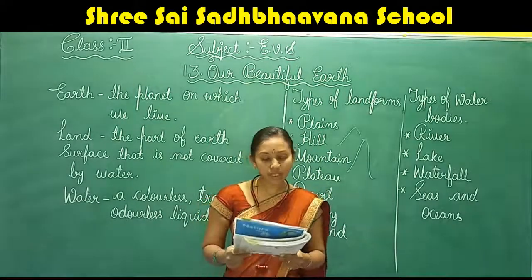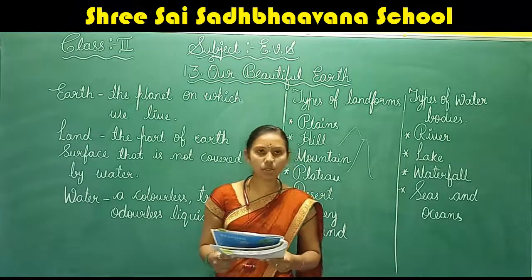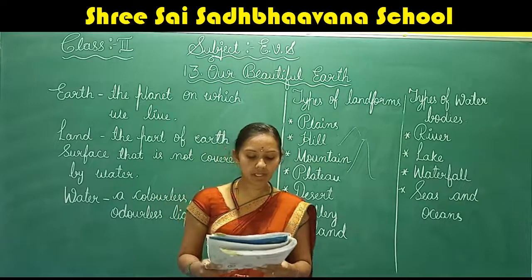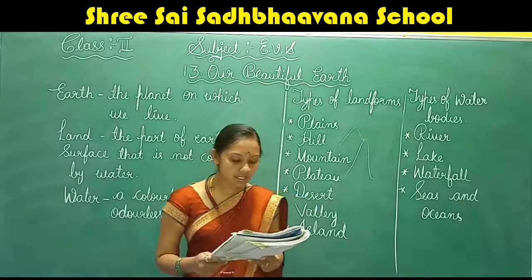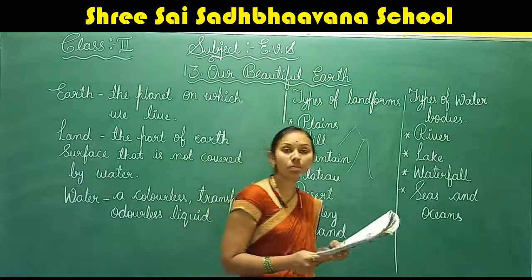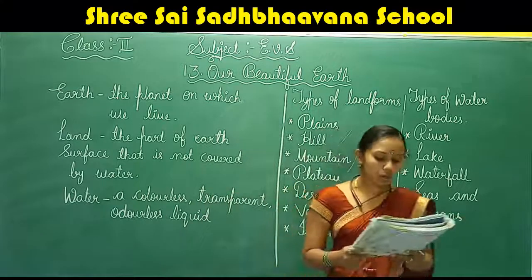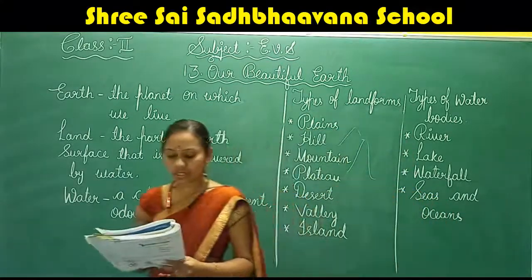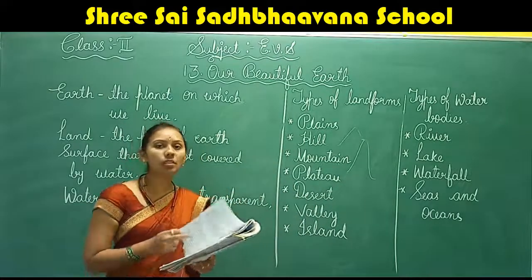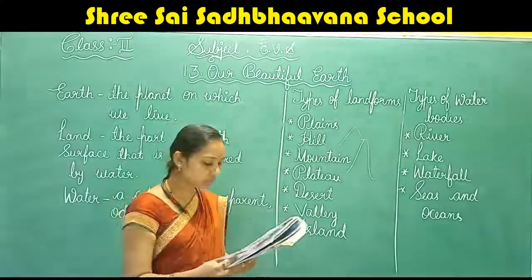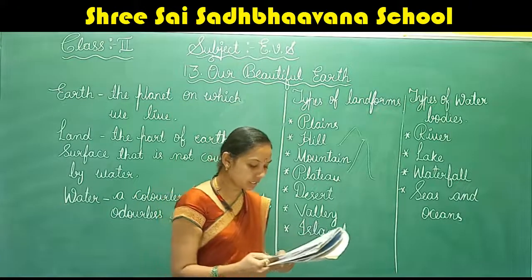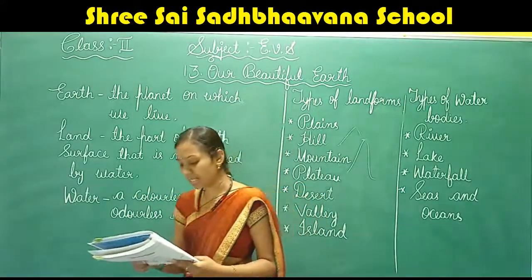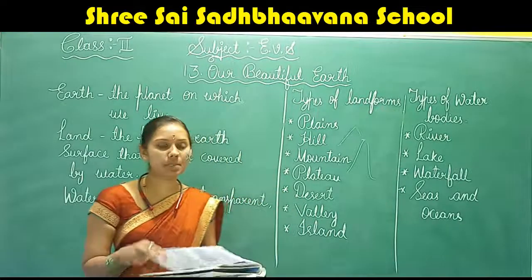Landforms. There are many types of landforms on the earth. Plain. A plain is a level and flat land. It is easy to grow crops on plains. The land of a plain is very fertile. Most cities of our country are in the plains. The land of a plain is good for growing wheat, rice, maize, fruits and vegetables.